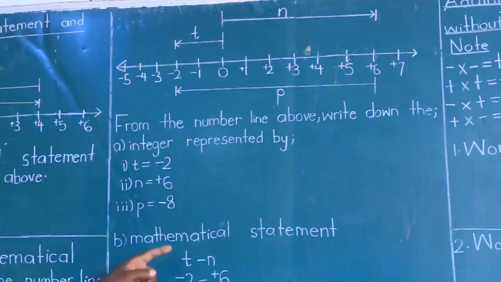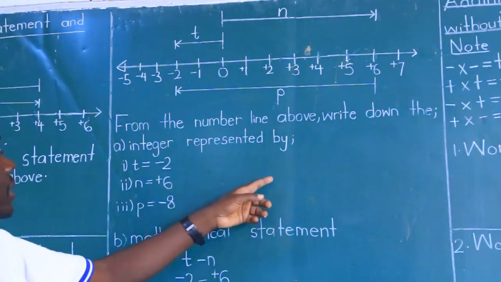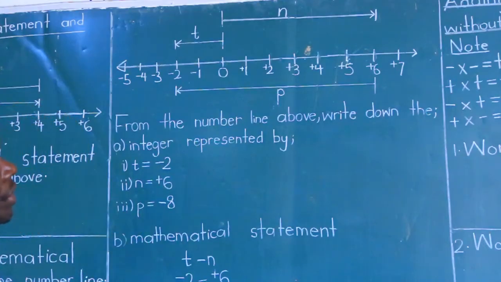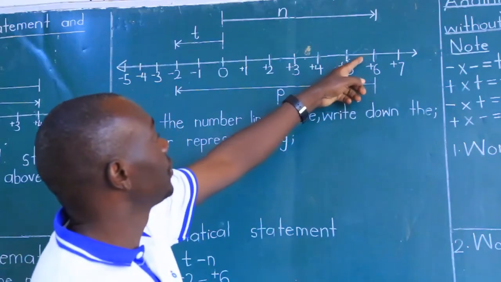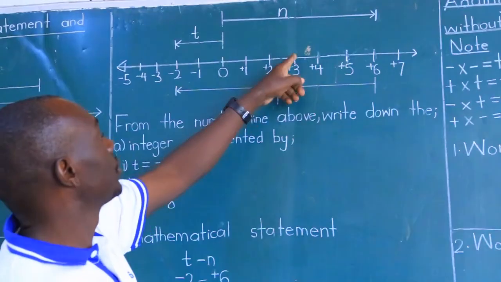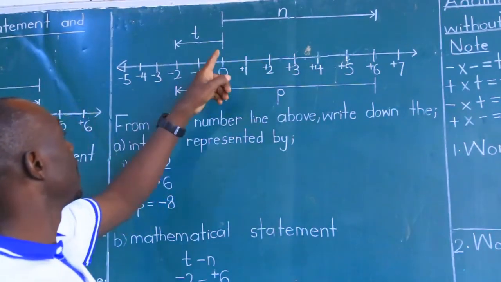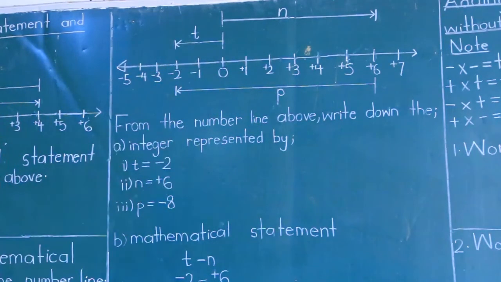So integer N equals positive 6. And then write down the integer represented by letter P. We count it as negative. We repeat: negative 1, negative 2, negative 3, negative 4, negative 5, negative 6, negative 7, and negative 8. So P equals negative 8. And each carries a mark. So far we've got 3 of the marks for this number.